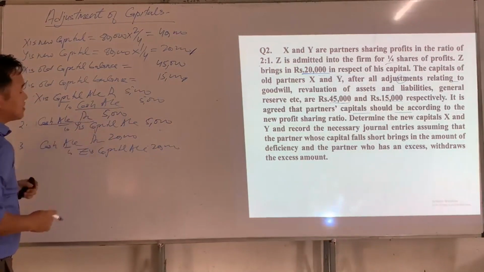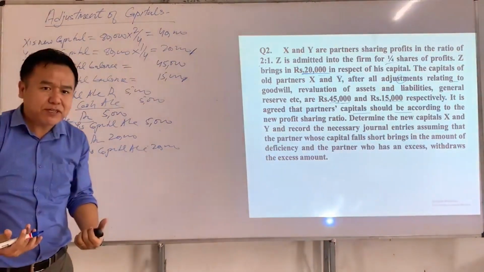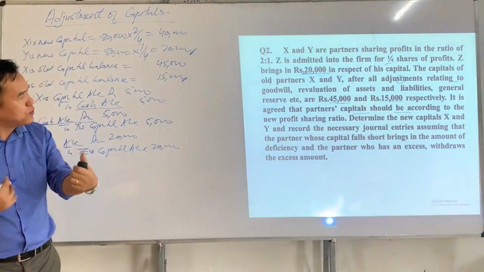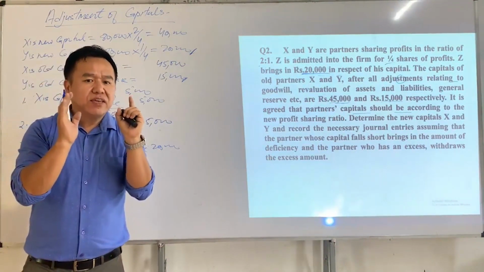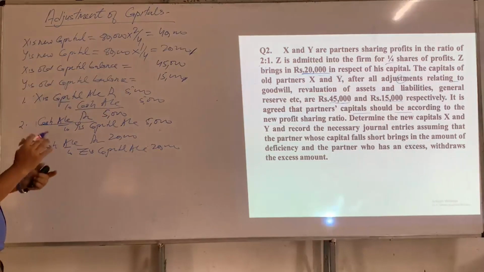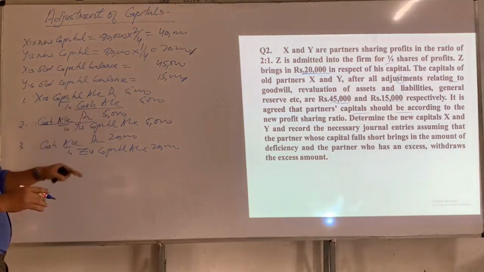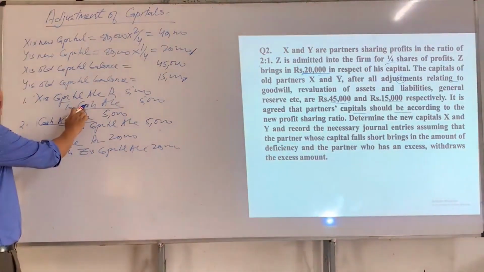Sometimes what happens is the adjustment of surplus and deficiency is to be made through current account, if it is given in the instruction. So if the adjustment is made through current account, the current account will be credited instead of cash.